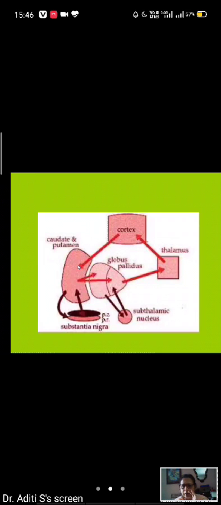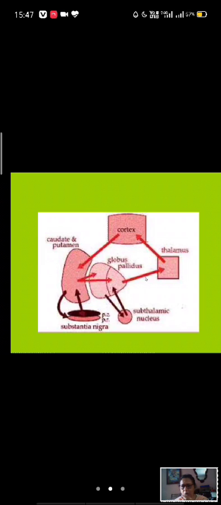From the cortex to the caudate nucleus to the lenticular nucleus, both to the putamen and also to the globus pallidus. So the connection is mainly impulse coming from cerebral cortex to caudate to putamen and globus pallidus. CCPG. Remember it this way. CCPG. Putamen, globus pallidus. This is the main circuit.